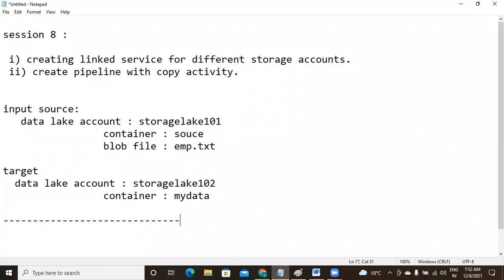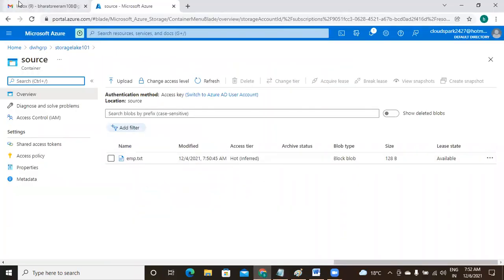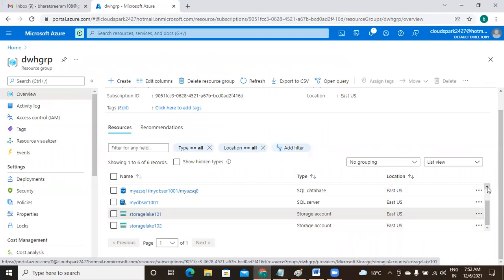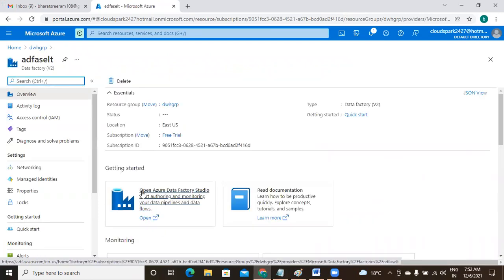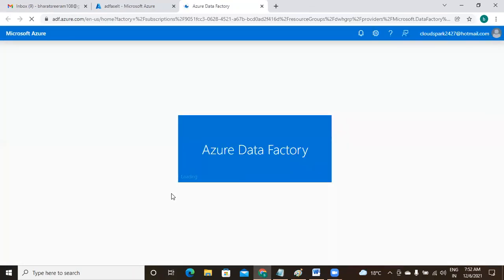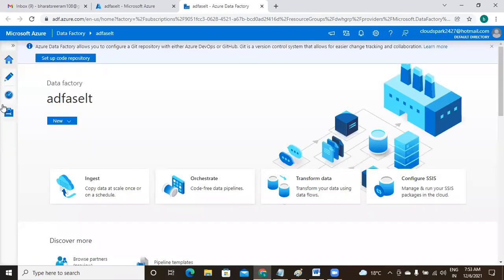Just see. First, I am going to launch the ADF. Already we have the ADF instance, that is ADF as ELT. I am launching this. We already have a linked service for the first storage account.